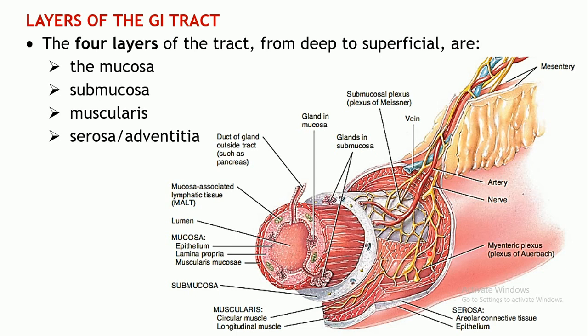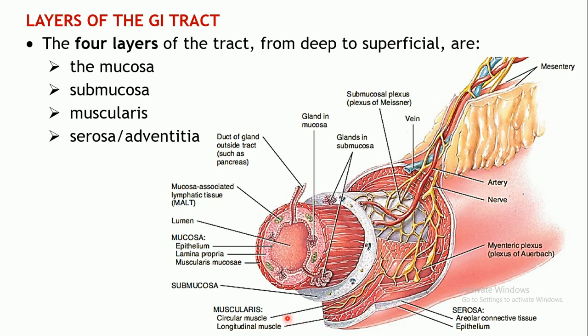The difference is that in the inner layer, the smooth muscles are placed circularly, whereas the outer layer comprises of the longitudinal muscle. The muscles in the outer layer are placed along the length of the GI tract. Longitudinally they are placed.